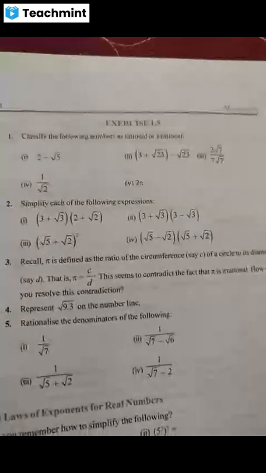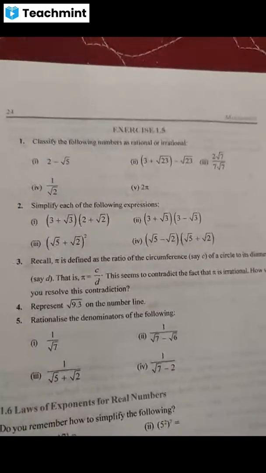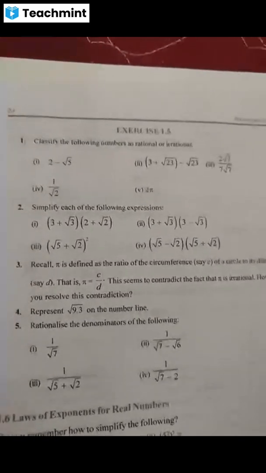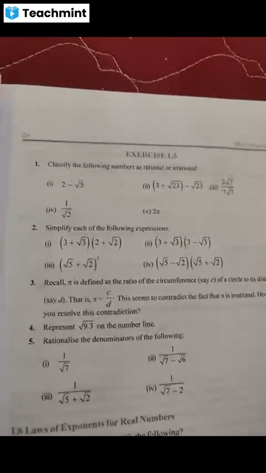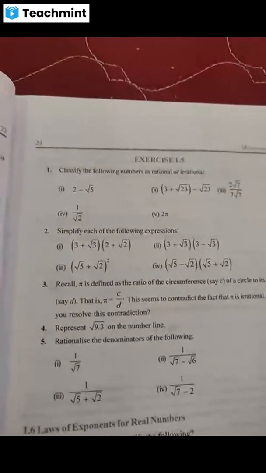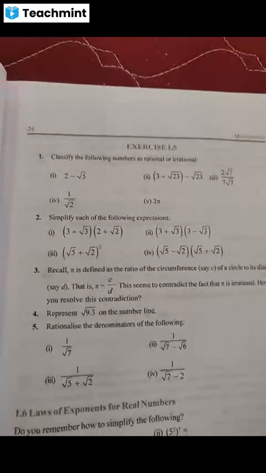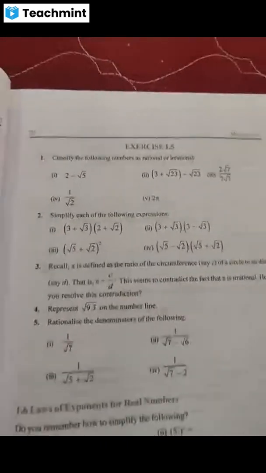So, in exercise 1.5, first main is classify the following numbers as rational numbers or irrational numbers. Second main is simplify each of the following expressions. So I will solve one.